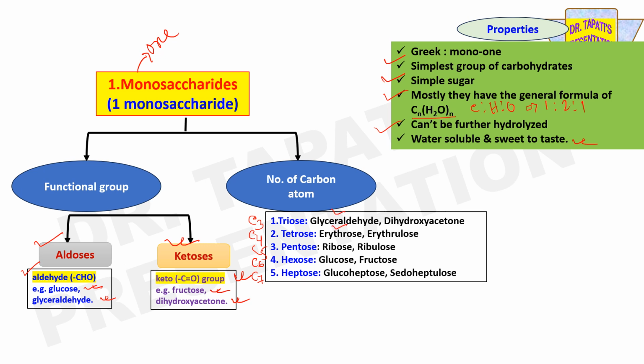Glyceraldehyde, erythrose, ribose, glucose, and glucoheptose are examples of aldoses, whereas dihydroxyacetone, erythrulose, ribulose, fructose, and pseudoheptulose are examples of ketoses.